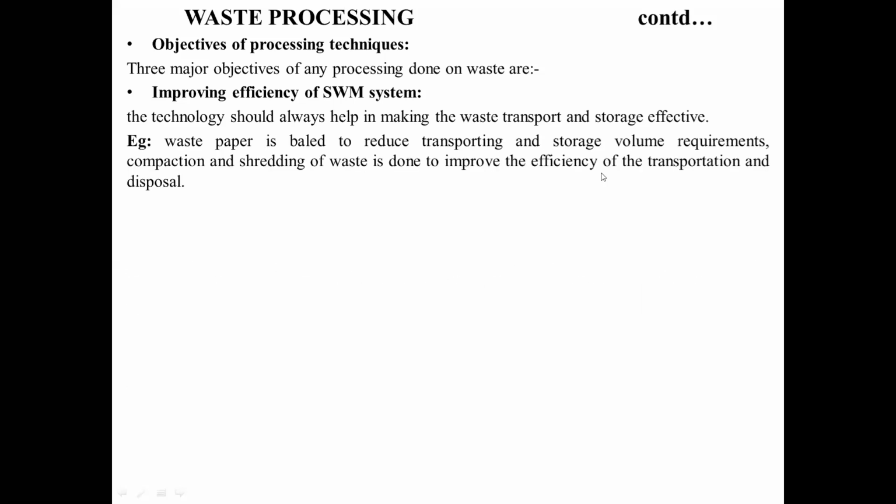So how do we do this? For example, waste paper is baled to reduce the transport and the storage volume requirement. The compaction and shredding of the waste is done to improve the efficiency of transport and disposal. How do we do this? Baling, as we have called it. We have already seen what baling means.